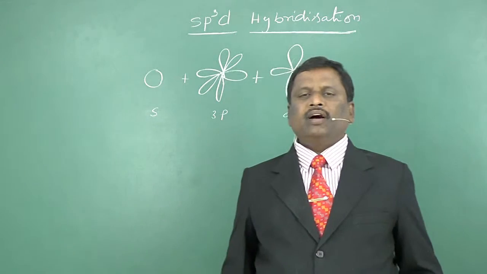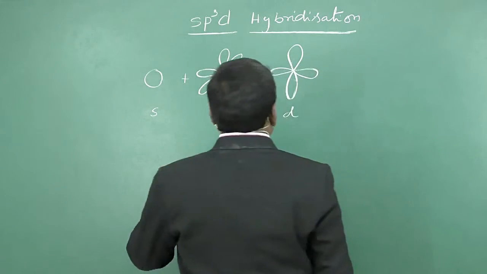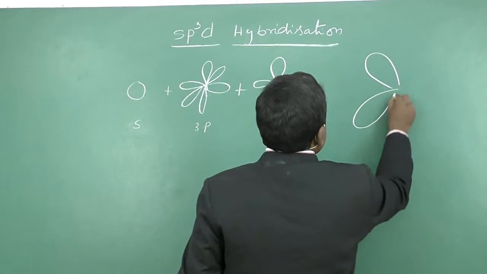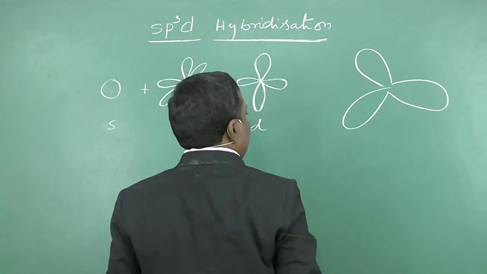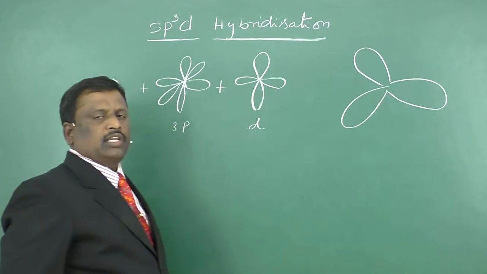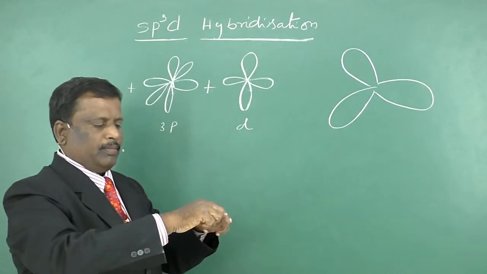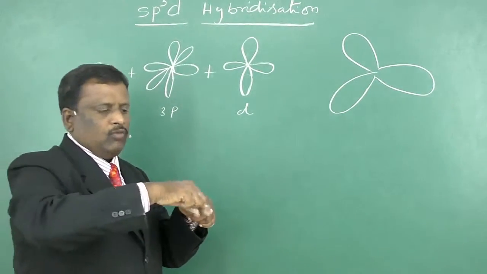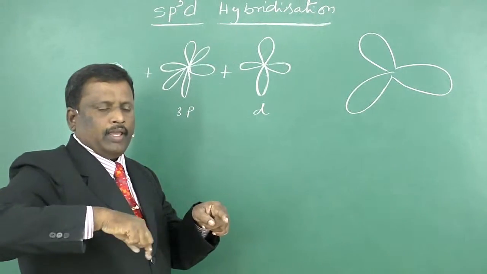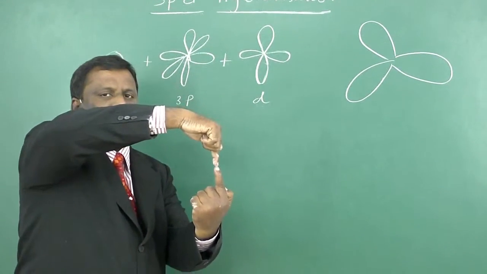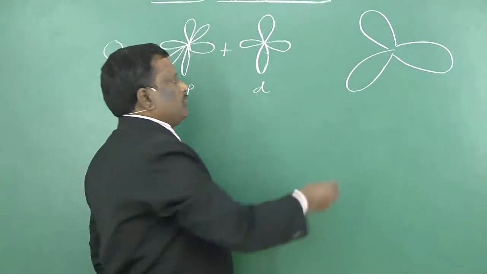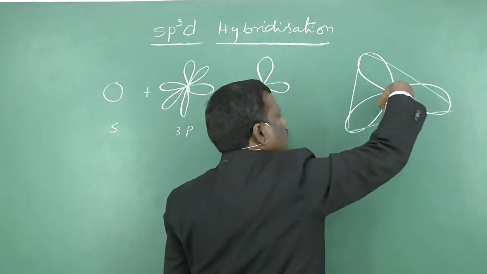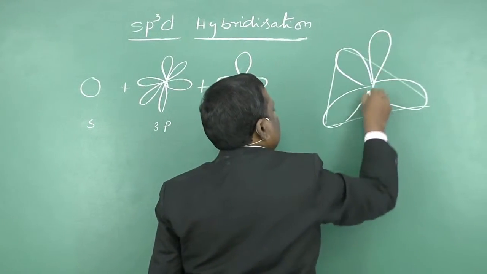These 5 sp3d hybrid orbitals are in trigonal planar shape. That means out of 5 hybrid orbitals, 3 orbitals are in one plane. This is one orbital, this is another orbital, and the third one is like this. They are in one plane, and the other 2 are perpendicular to this, like this.